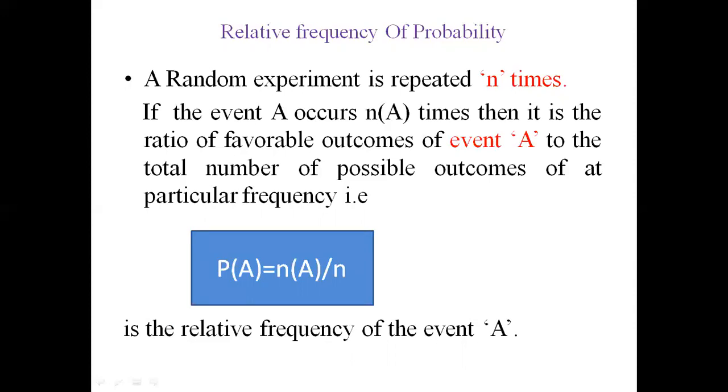Here n(A) is the already happened output, and n is the total number of outputs, giving the relative frequency of the event A.